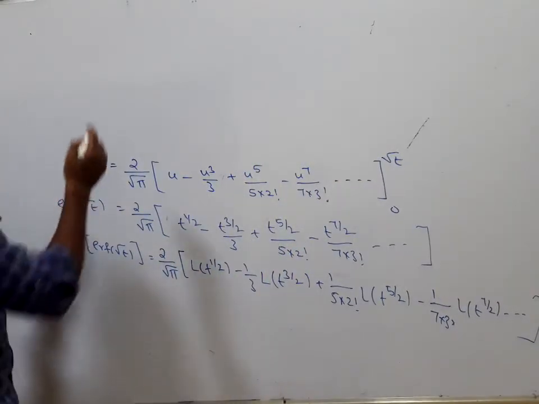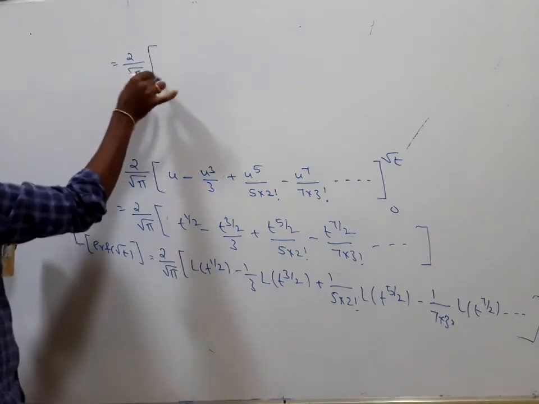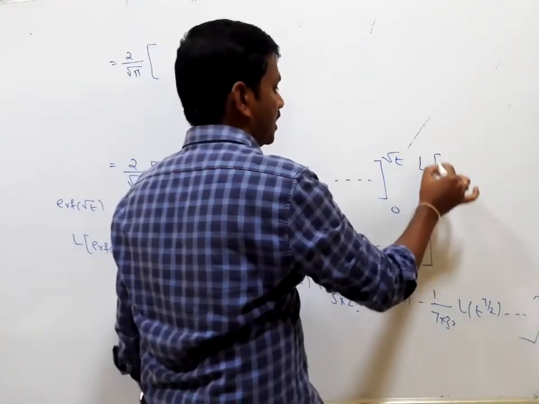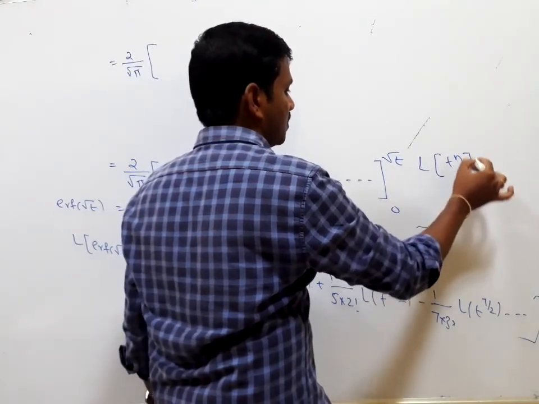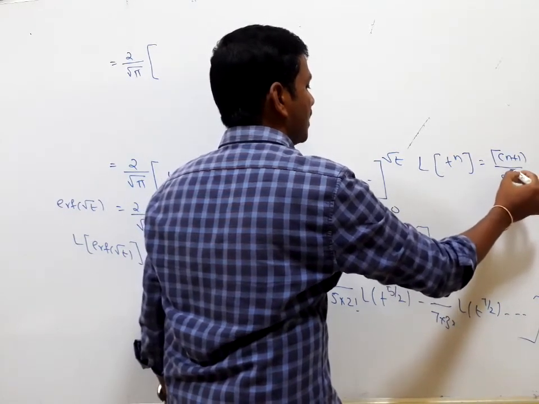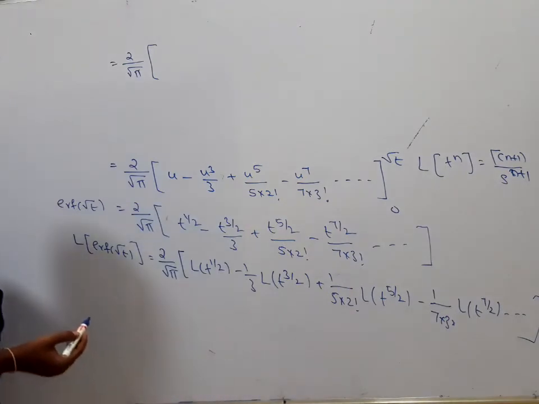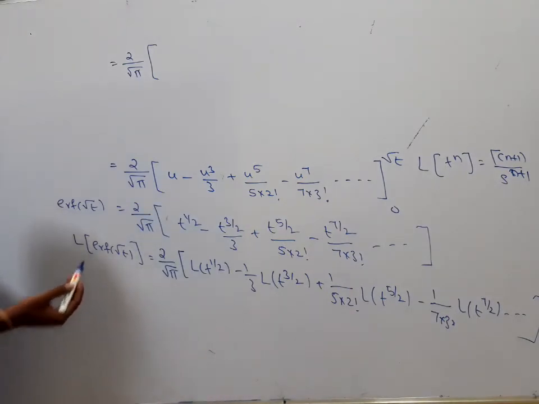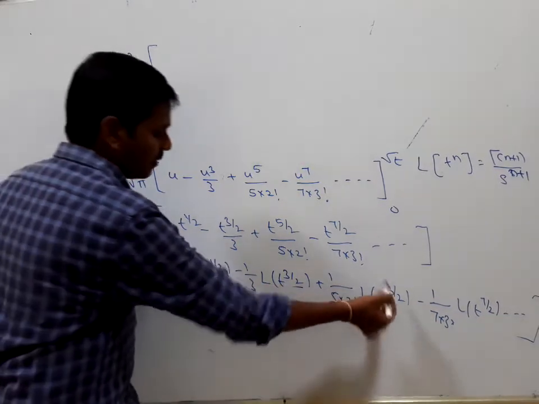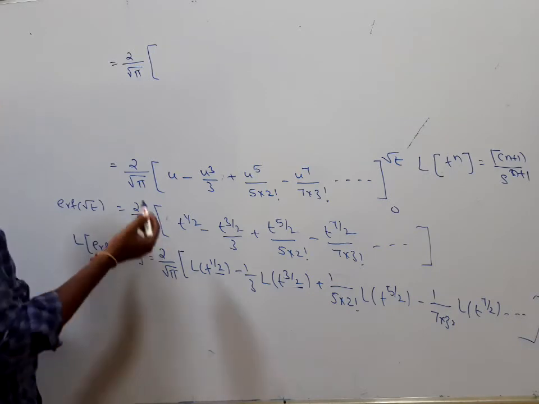we can write 2 divided by root pi of the Laplace transform of t to the power of n. The standard formula is that the Laplace transform of t to the power of n equals gamma of n plus 1 divided by s to the power of n plus 1, where n is a real number, not a positive integer. Here the powers 1 by 2, 3 by 2, 5 by 2 are there. So the Laplace transform of t to the power of 1 by 2 is what?